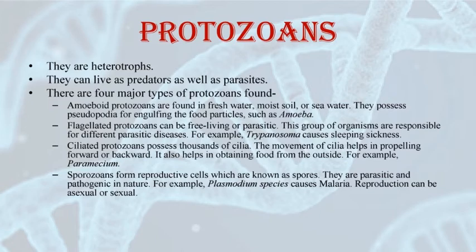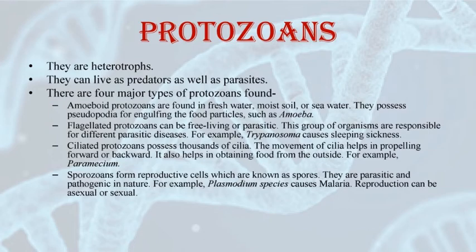The second group is flagellated protozoans. Now again, from the name itself you can understand that the protozoans having flagella are called flagellated protozoans. The members of this group can be either free living or parasitic. The parasitic forms cause diseases such as sleeping sickness. One example is Trypanosoma.